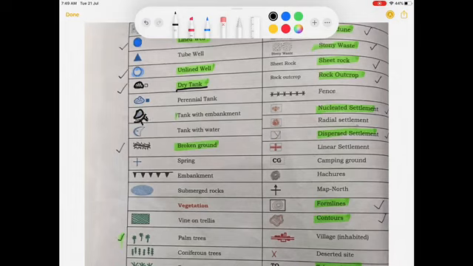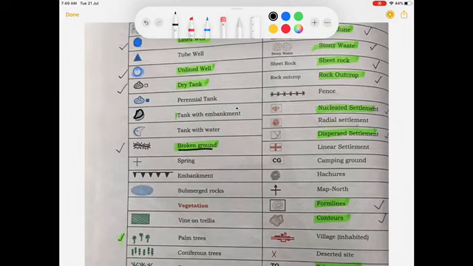Next symbol is a dry tank with embankment, right? What is the difference between a dry tank and a dry tank with embankment? If a dry tank is there without the embankment, it is under natural feature, right? And if it is with the embankment, it is a man-made feature. So this is the difference between a dry tank and a dry tank with embankment. Embankment, we all know, is made by human beings so that the water will not overflow.